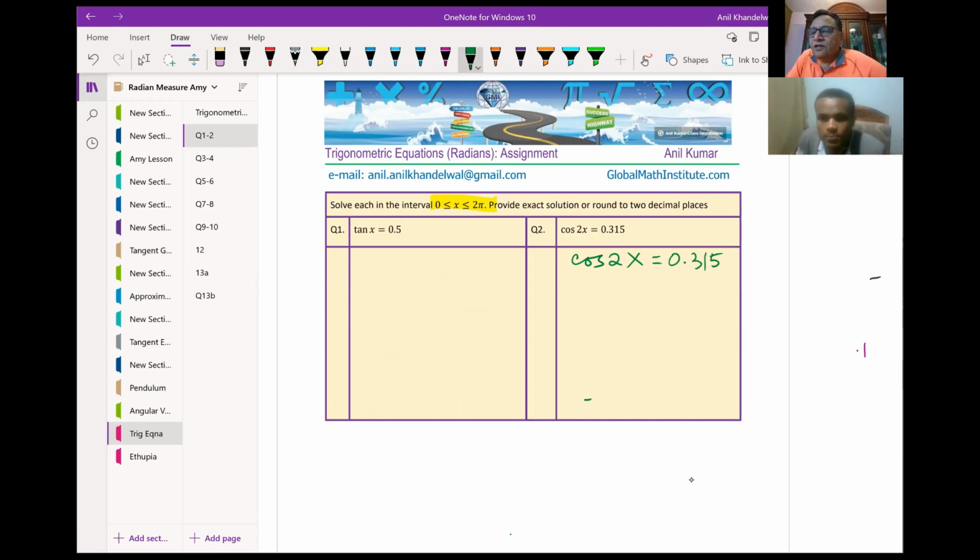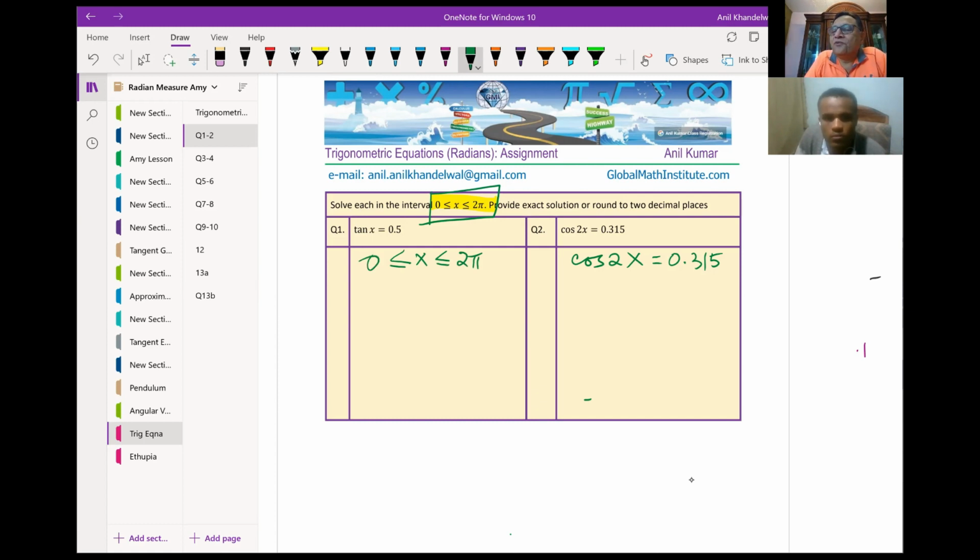As you can see, cos 2x, which we want, is positive, right? So let me write this as cos theta, right? So we'll do two things. One, we'll also find solutions between 0 to 2 pi. Is it okay? So we'll first find the solution when x is between 0 to 2 pi.